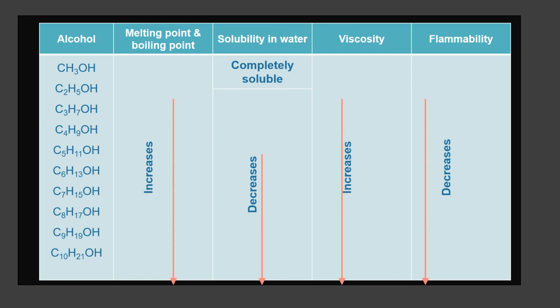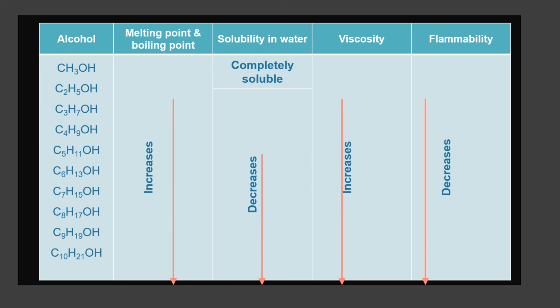Actually, up to butanol, these lower alcohols are liquids. So when you compare the boiling point of ethanol and butanol, butanol will have the higher boiling point.